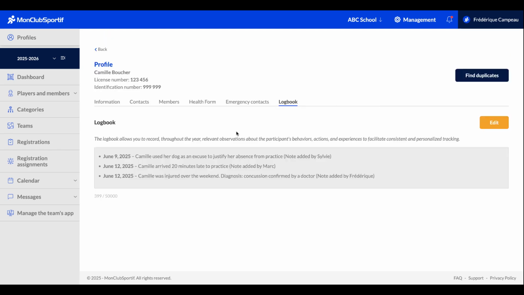The great thing is that all the staff members that have access to the manager's platform will be able to view the note and stay in the loop.